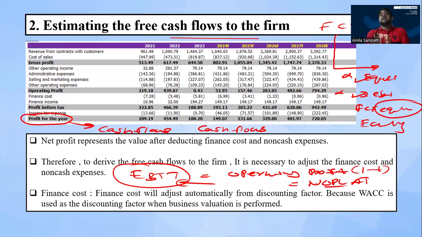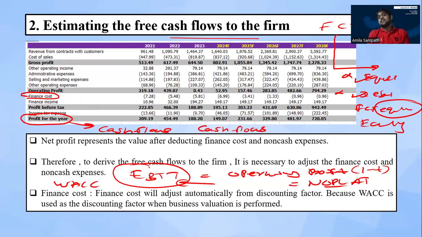NOPLAT means EBIT multiplied by 1 minus T, or the operating profit multiplied by 1 minus T. What's the reason that we used EBIT, earnings before interest and tax? Normally, the profit of the year is after deducting our finance cost or our interest expense. The issue is, when we discount our future cash flows, as I told you, we use a discounting factor. This discounting factor is similar to our investor required return. Normally, we use our WACC, weighted average cost of capital.